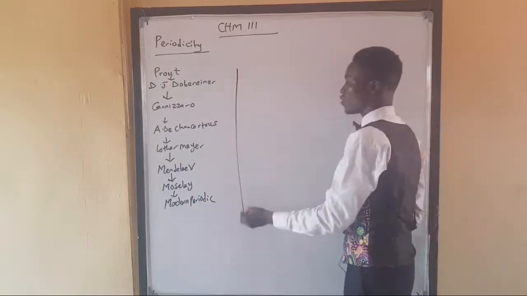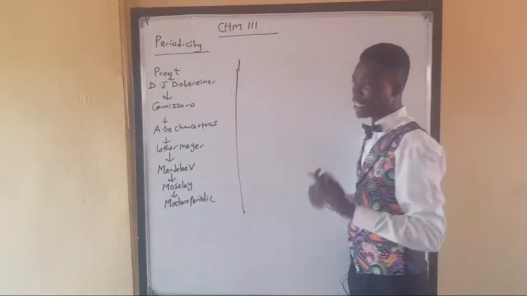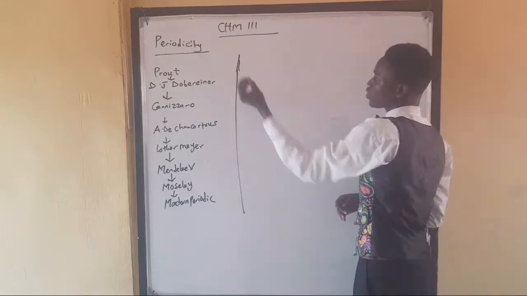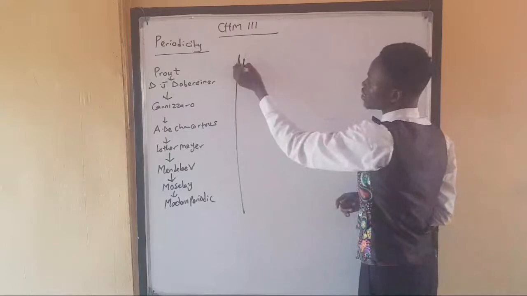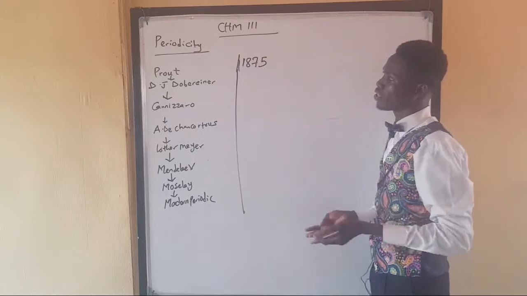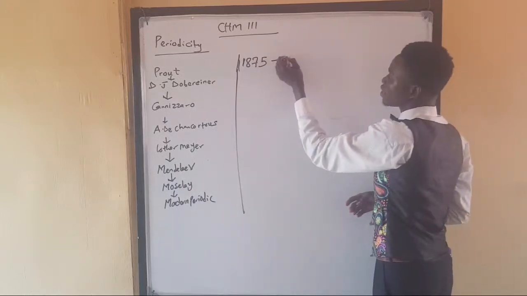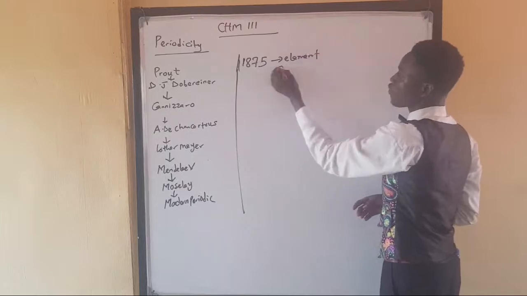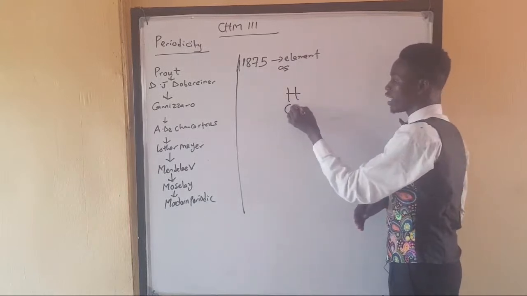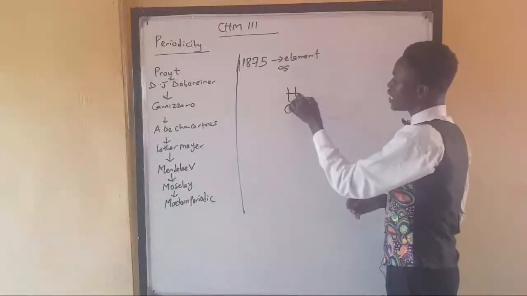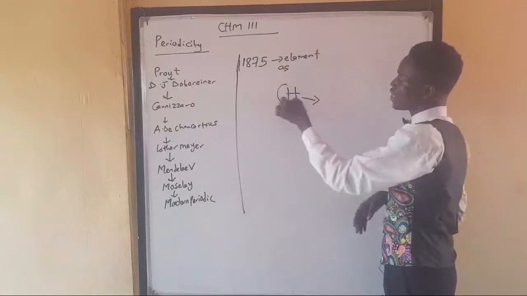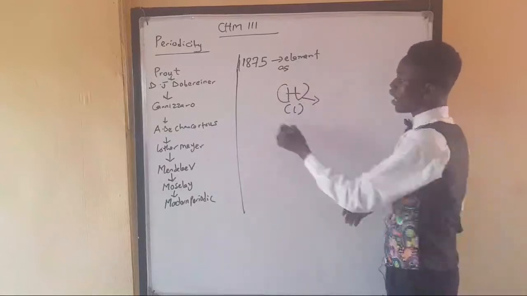Prout was the first scientist that said something about periodicity. And what was his contribution? He was the first person in 1875 that actually talked about periodicity. It tells us that all elements are a result of coalescence of hydrogen atoms. Don't forget that hydrogen is the first known element, with atomic number of 1. Since hydrogen is the lightest element and was the first element existing as of then, Prout said any other element that we have in the periodic table is a result of